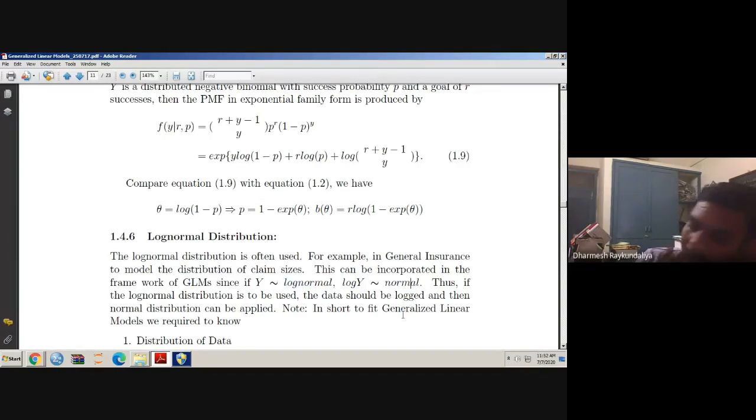So whenever we have data and we observe that the response follows the log normal distribution, we simply have to take the log of the response and fit a simple linear regression model, or you can say that you can use the generalized linear model with the Gaussian distribution with the identity link.